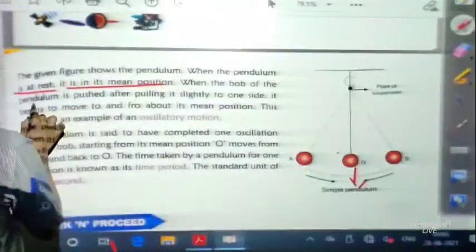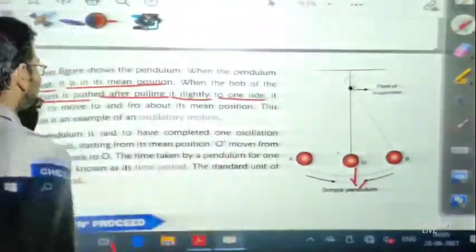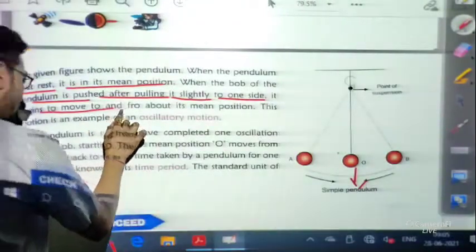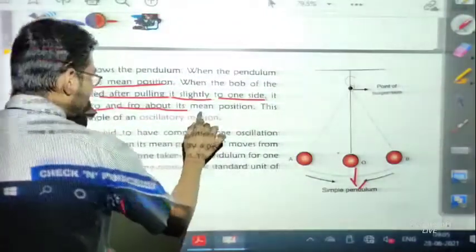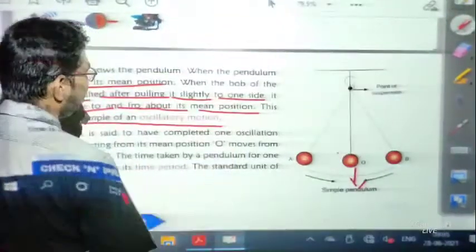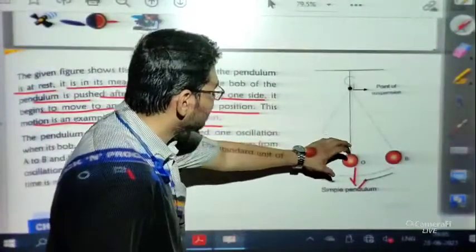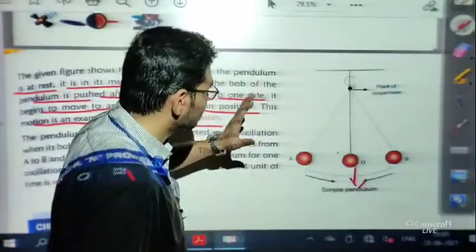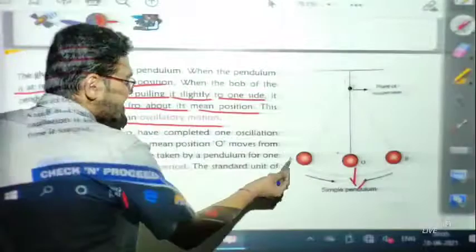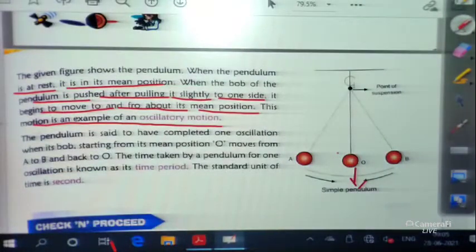When the bob of the pendulum is pushed after pulling it slightly to one side, it begins to move to and fro about its mean position. This motion is an example of oscillatory motion. If we push the pendulum like this and release it, it will go and come back, that is, a to and fro motion. This type of motion we call oscillatory motion.